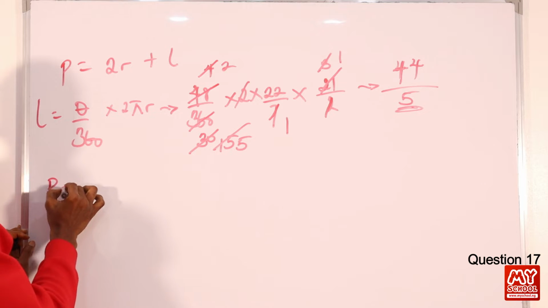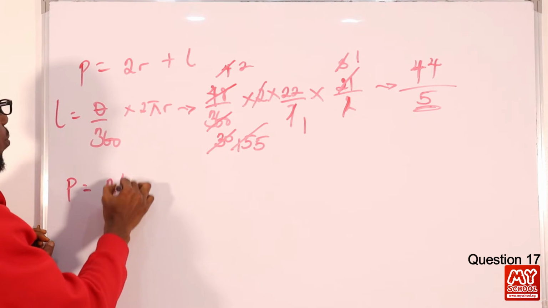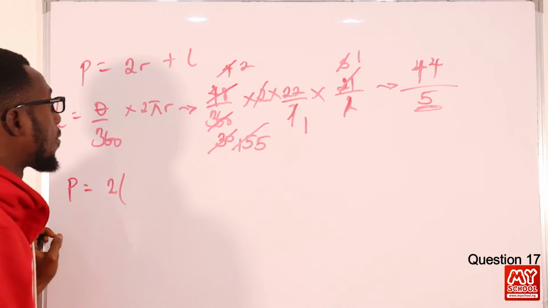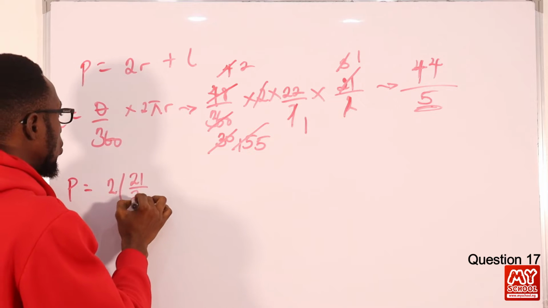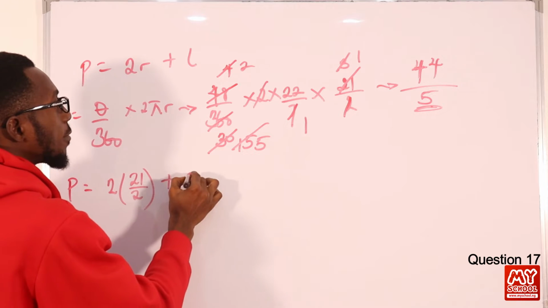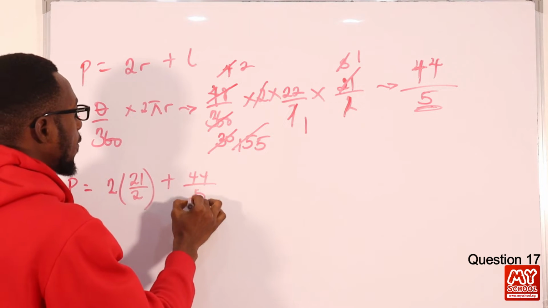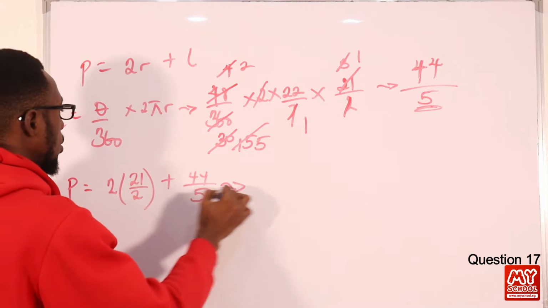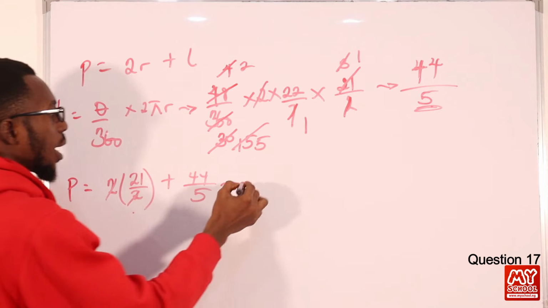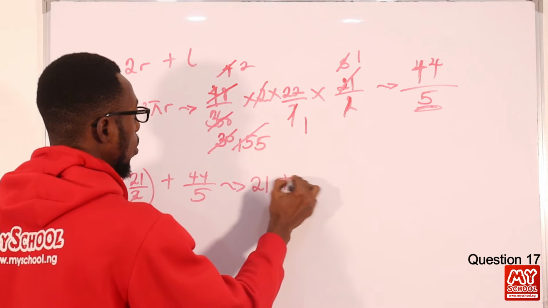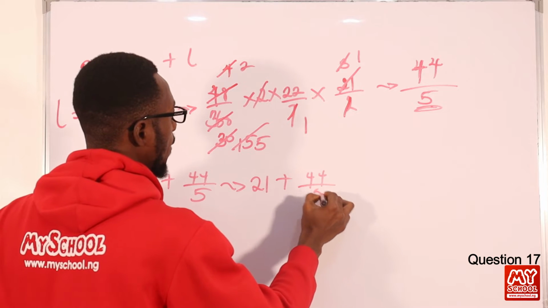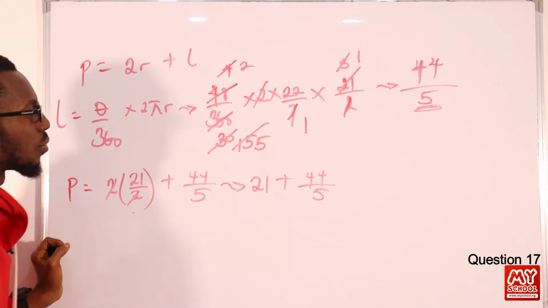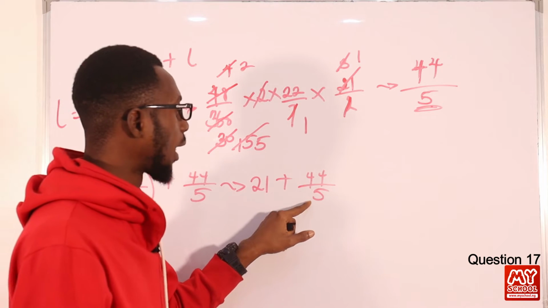Then I have 2 into bracket, the radius is 10.5, or still 21/2, plus 44/5. So the 2 cancels the 2, and I have 21 plus 44/5. 44/5 should be about 8.8.